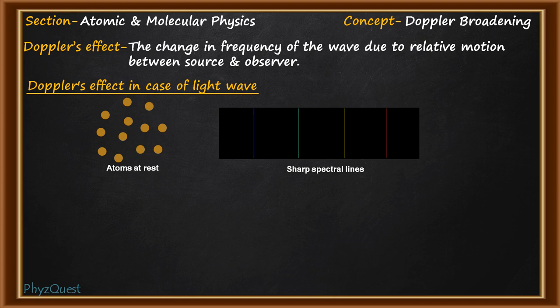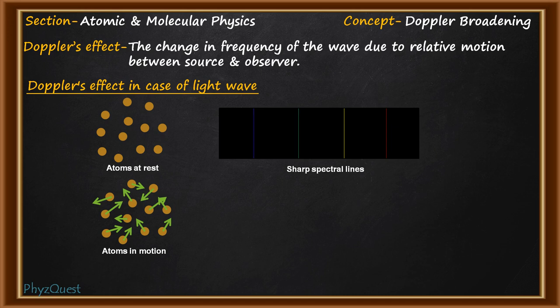This is the ideal scenario. In a real situation, the atoms are in motion due to the temperature and they have a range of velocities as per the Maxwell's velocity distribution.